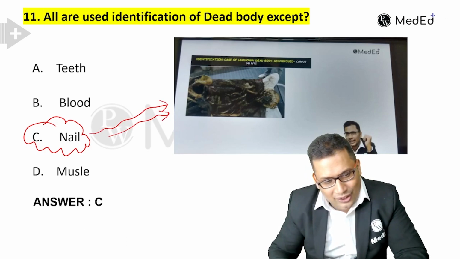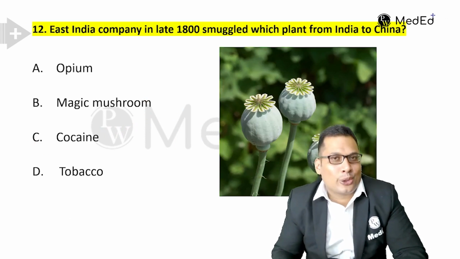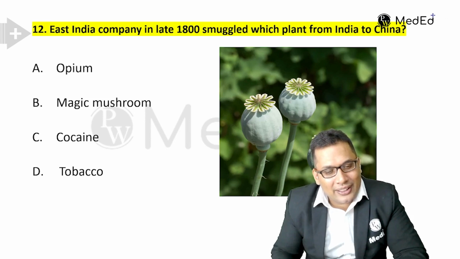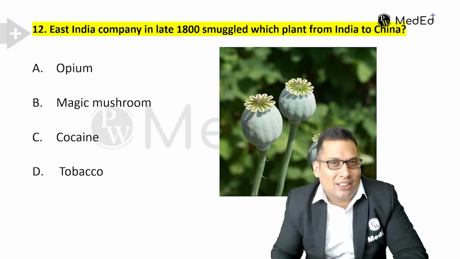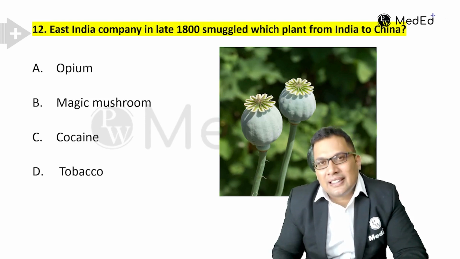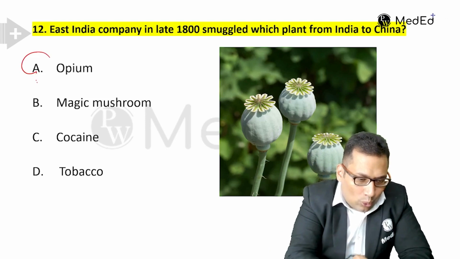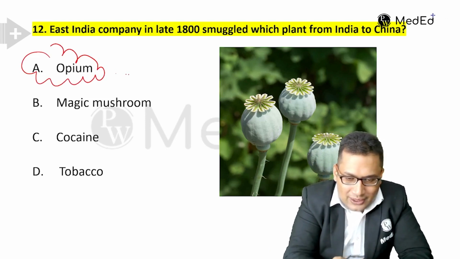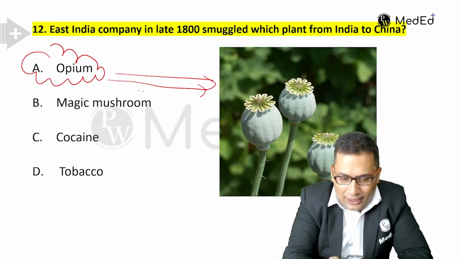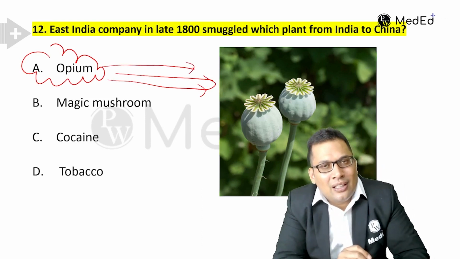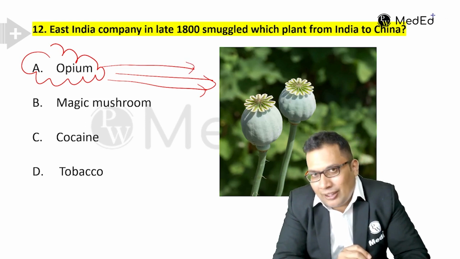And the last question was a fact-based question, something related to history. The East India Company in the late 1800s smuggled which plant from India to China? This is an unusual question asked in the exam. The answer would be opium. This is the Papaver somniferum plant from which they collect the morphine.